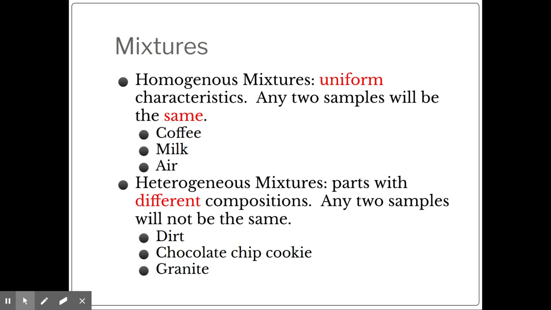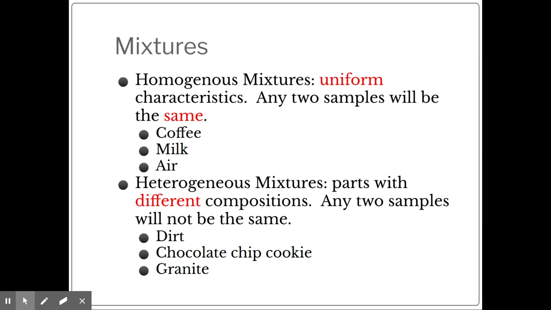So we have two types of mixtures. We have a homogeneous mixture and we have a heterogeneous mixture. Homogeneous mixtures are going to be the same throughout. They have uniform characteristics. So any two samples that you take of that mixture will be exactly the same. So like coffee, milk, air. Those are all examples of homogeneous mixtures.